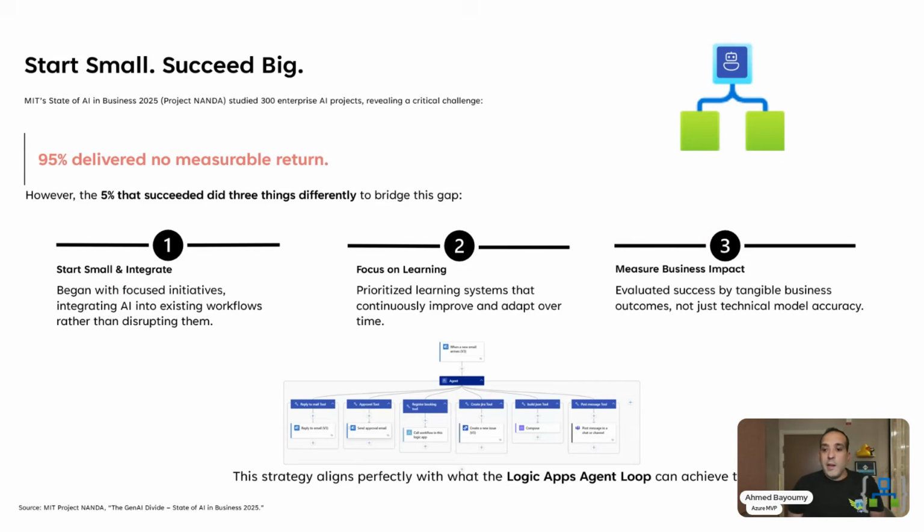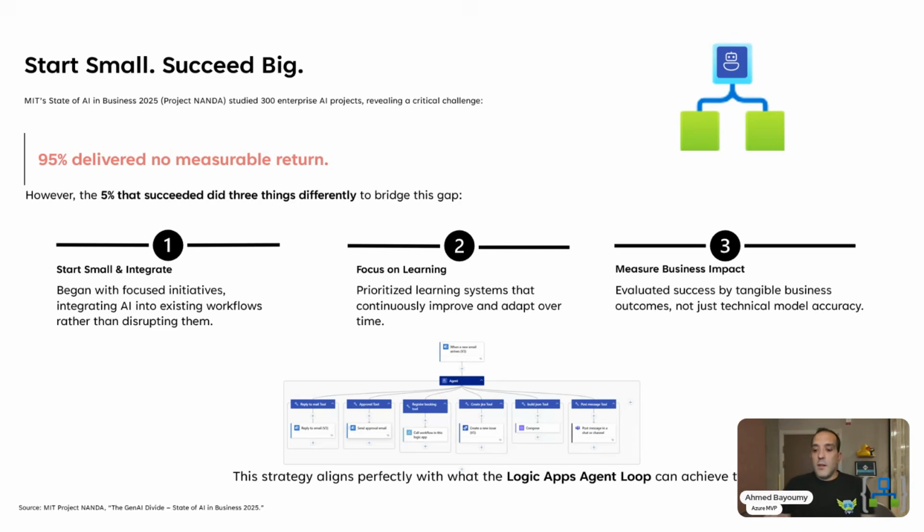According to one of the latest MIT research reports, called AI in Business 2025, they did research on 300 enterprises that are implementing AI projects. They found that 95% of those companies did not really deliver measurable value, but 5% have succeeded. And if we look at those 5%, what they actually did differently, how they succeeded with their AI innovation projects, is they started small.